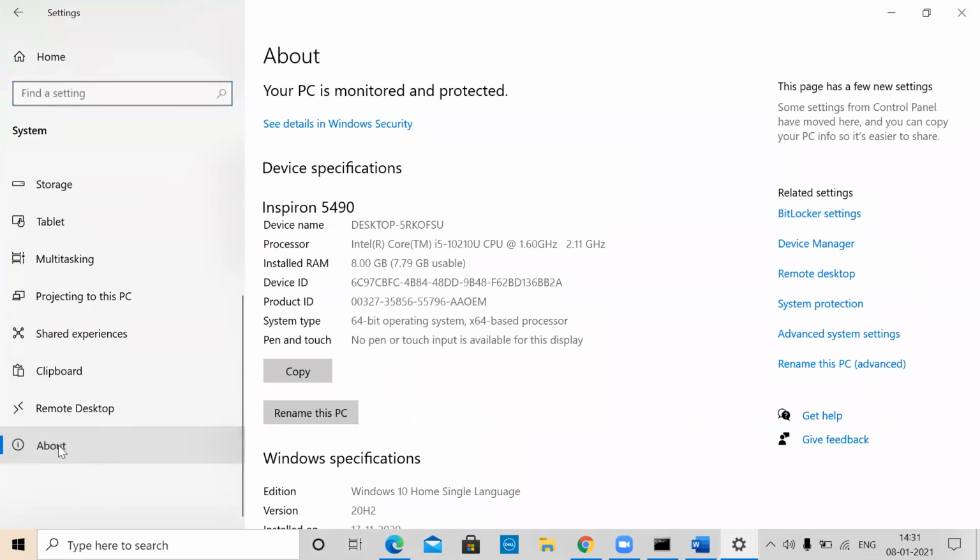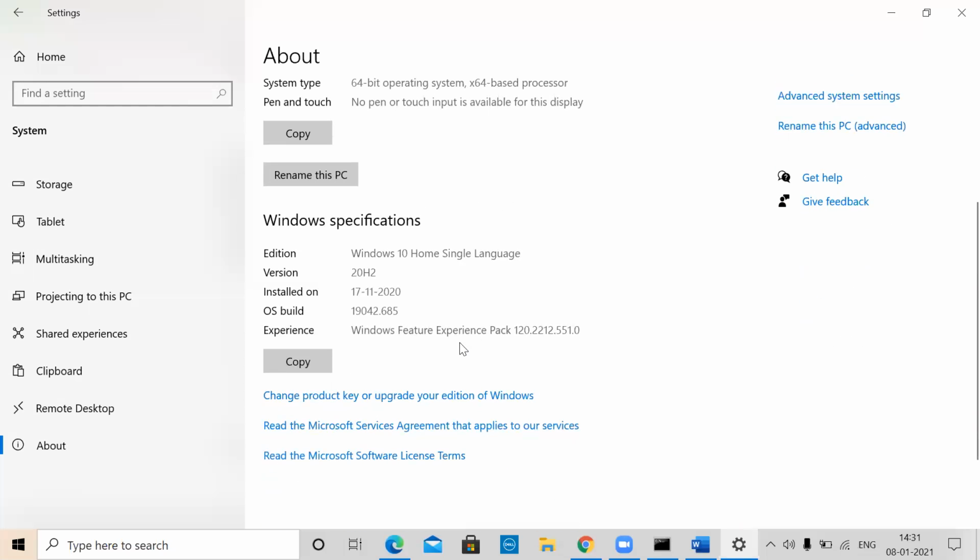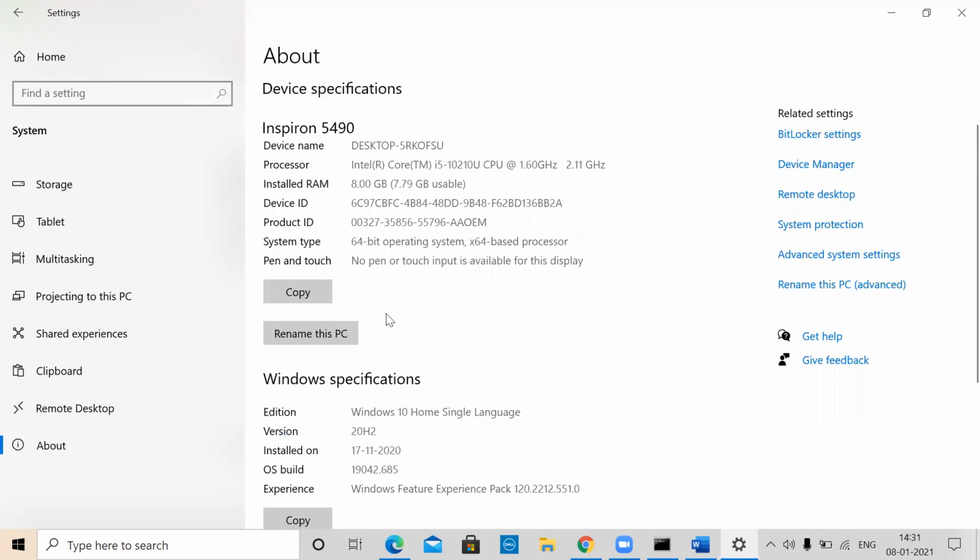When you click on about, this is what you see: Windows 10 Home, single language, OS build, experience pack and so on. On the top, system type: 64-bit operating system, x64-based processor.